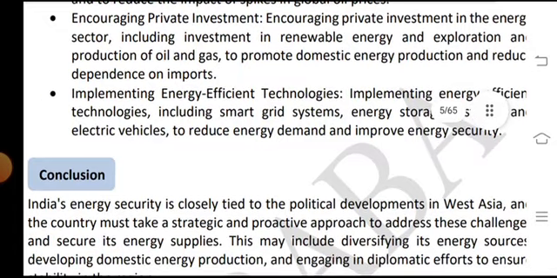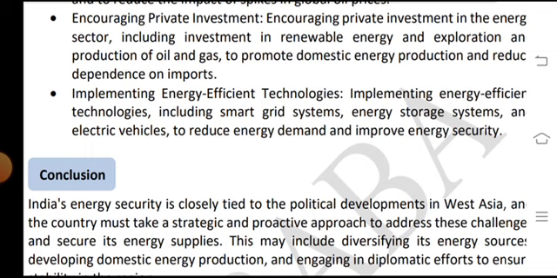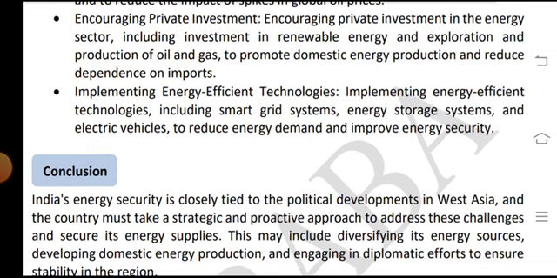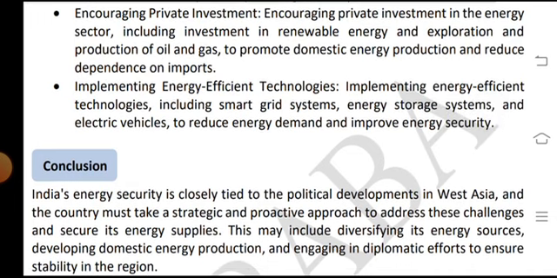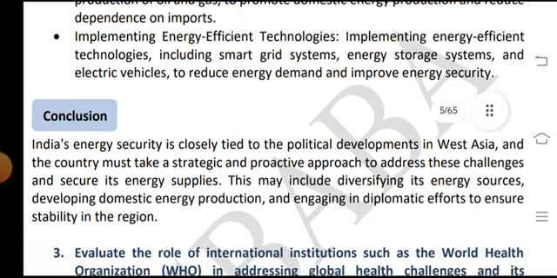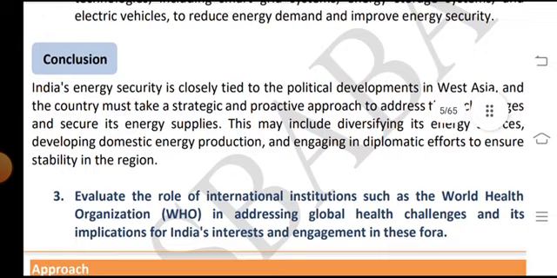Encouraging private investment in the energy sector, including investment in renewable energies, exploration and production of oil and gas, and promoting domestic energy production to reduce dependence on imports. Implementing energy efficiency technologies, introducing smart grid systems, energy storage systems and electric vehicles to reduce energy demand and improve energy security.